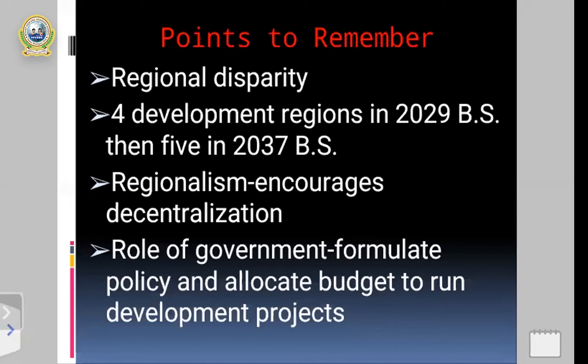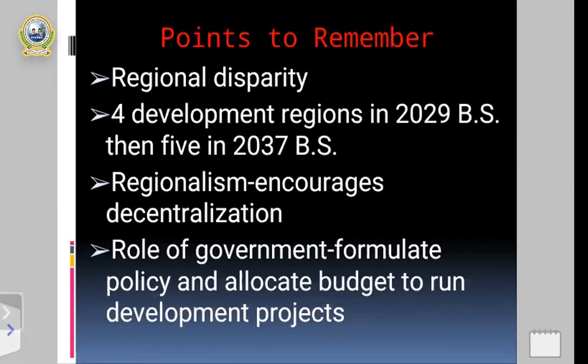And as we all know, if there is a smooth run of development projects, it helps equal development in the five development regions, and people also get different opportunities, and that helps to improve the life of people as well. So there is a great role of government. All right. From this point, we can easily clarify the concept of regionalism.